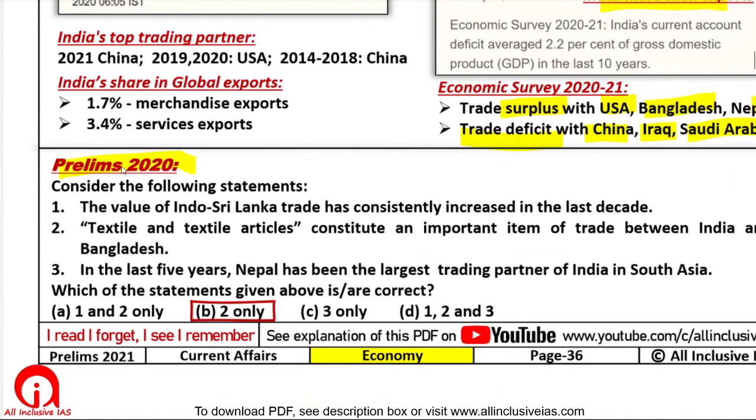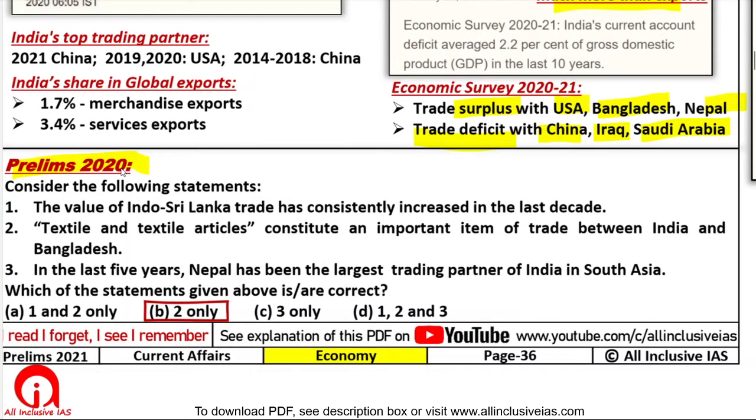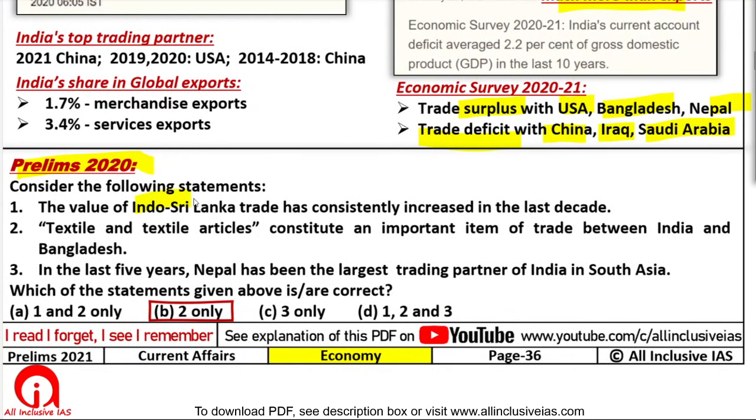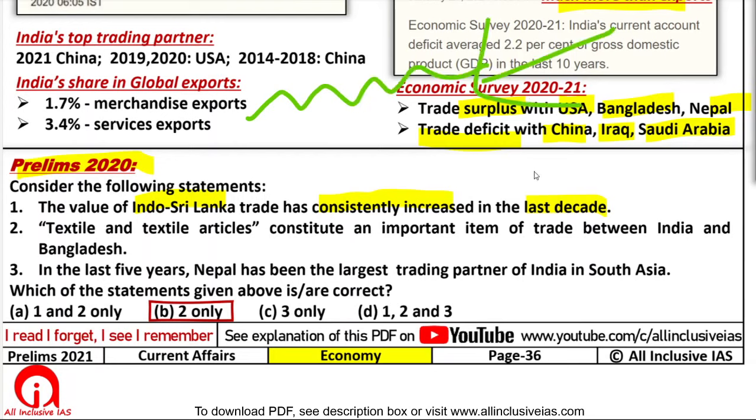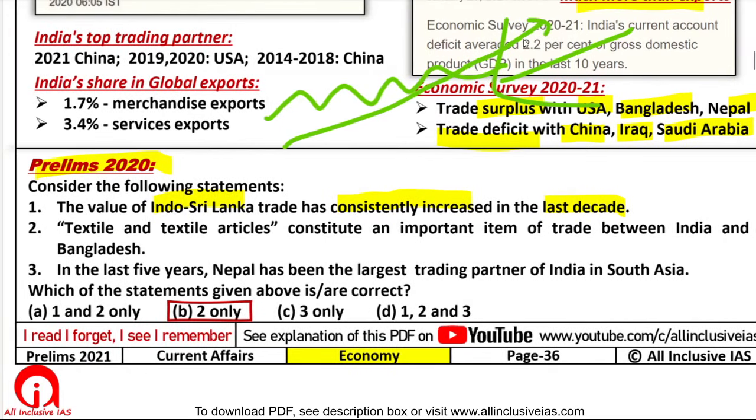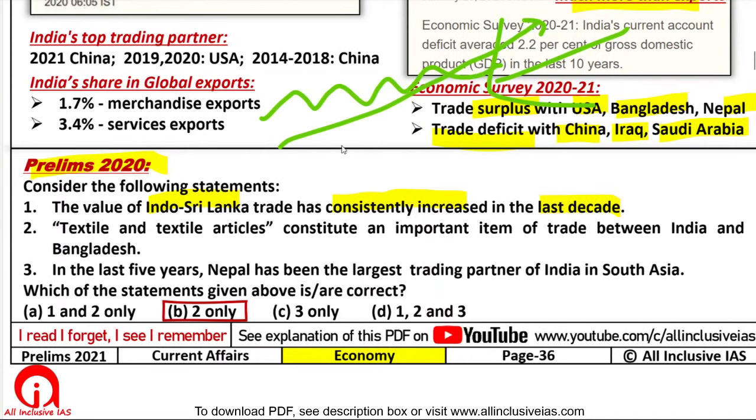For example, in the year 2020, the first statement of the question was, value of Indo-Sri Lanka trade has consistently increased in the last decade. Whenever anything happens, ups and downs are there. There may be an overall increase, but these ups and downs are always there, and he's asking for the last decade, last 10 years. Do you think it is possible that in the last 10 years trade consistently increased? I don't think so. In fact, Sri Lanka is not such a big country that we will have some continuous increase in trade. So first option will be wrong.